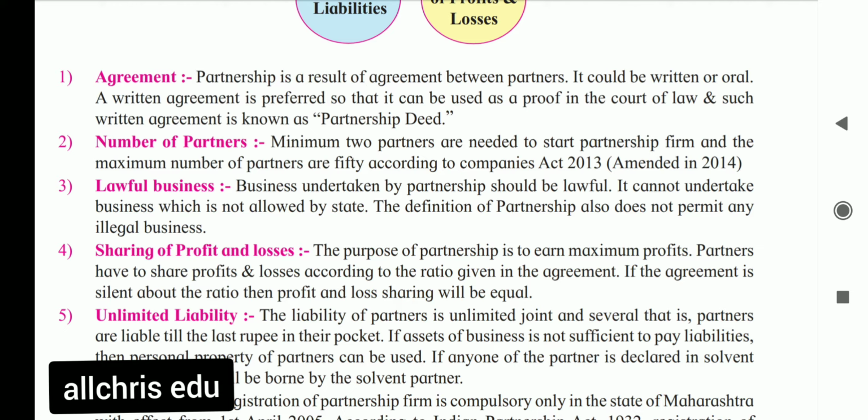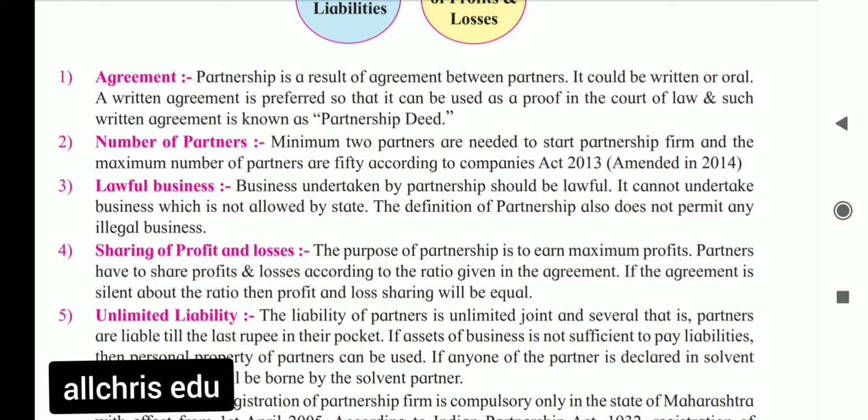It means if the partnership suffers losses and does not have any money to pay its liabilities to suppliers or creditors, in that case they can use the partners' private property to pay off the liabilities of the firm.